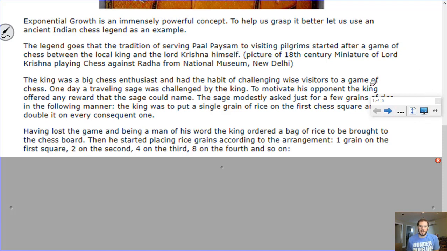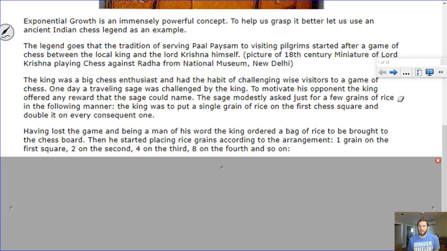The king was a big chess enthusiast and had the habit of challenging wise visitors to a game of chess. One day, a traveling sage was challenged by the king. To motivate his opponent, the king offered any reward that the sage could name. The sage modestly asked for just a few grains of rice in the following manner. I think the key word here is a few. The king was to put a single grain of rice on the first chess square and double it on every consequent square.